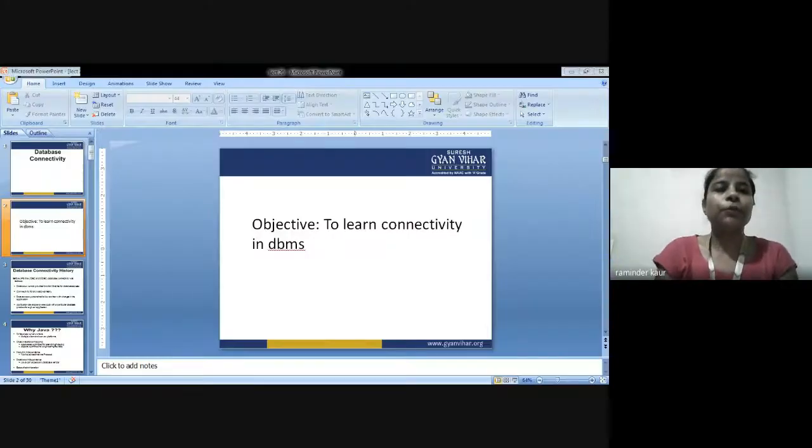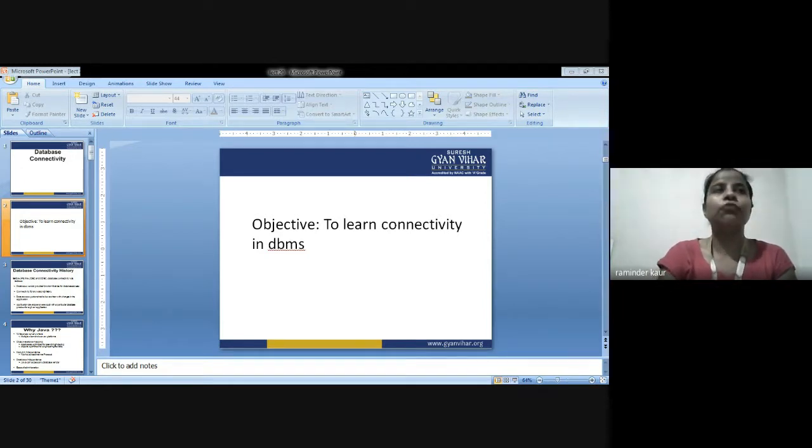So what is the objective of learning the same? You will be able to learn how to give connectivity in DBMS, how to connect the front end to the back end. Or I can say, how could you provide the connectivity in database management system with the tables? How do you connect tables in DBMS? So this is my main objective behind the same.